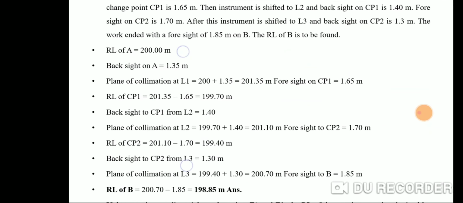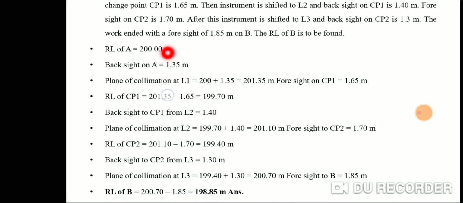We assume the RL of point A is 200 meters and the reading taken on point A, the backsight, is 1.35. So what is the height of instrument or plane of collimation at L1? The formula for height of instrument is RL of benchmark plus backsight. RL of benchmark is 200 plus backsight 1.35, so 201.35 meters is the height of instrument at location L1. Then the foresight taken on CP1 is 1.65.